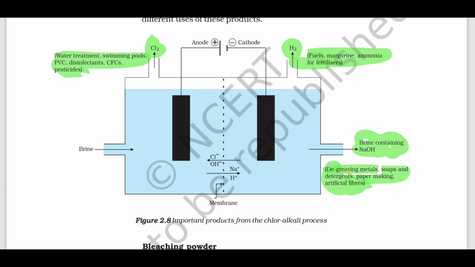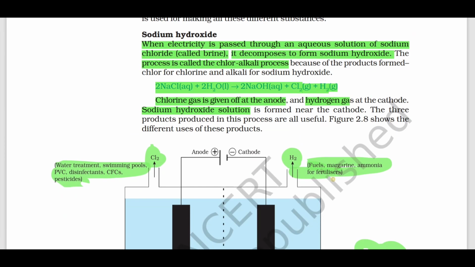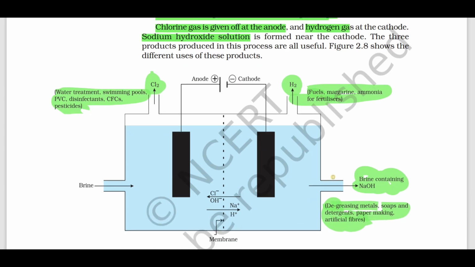Important 3-mark question. Define chloralkali process, write the products formed in chloralkali process and write the uses of each product formed in the chloralkali process. And also the chlorine gas is produced at which electrode? Hydrogen gas is produced at which electrode? It is cathode.